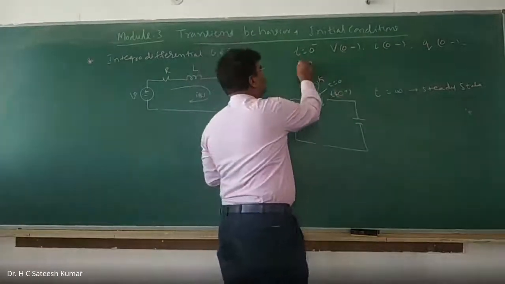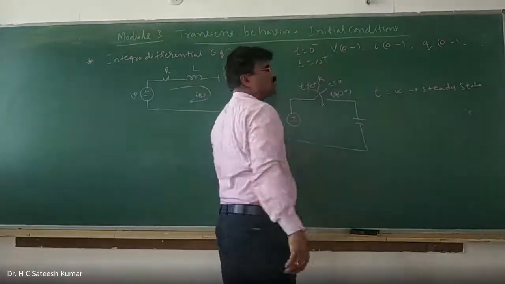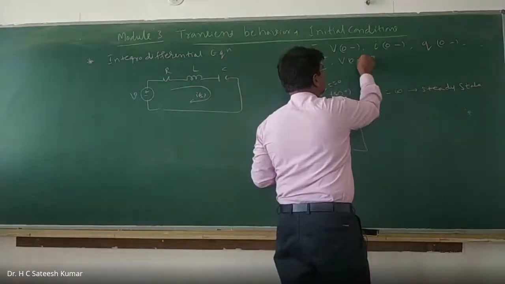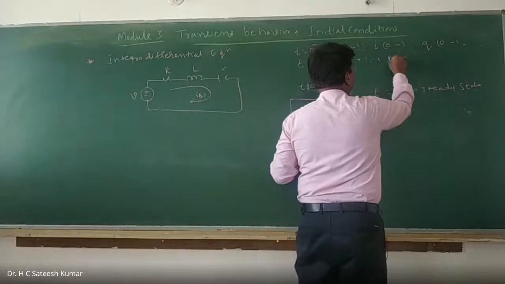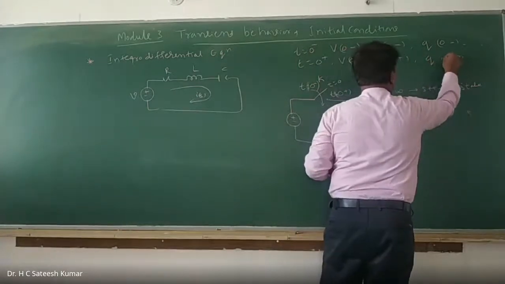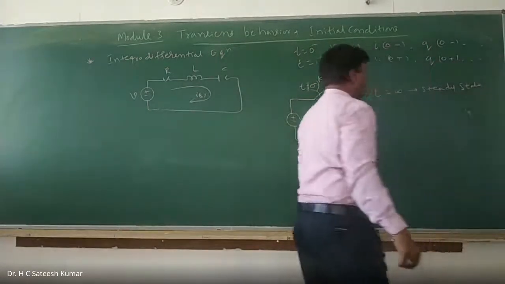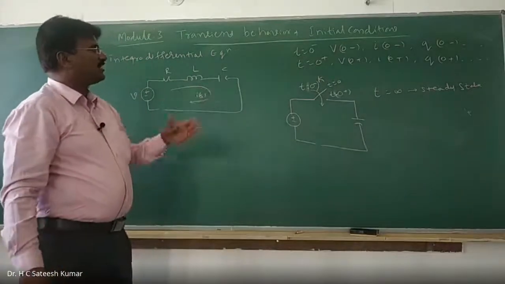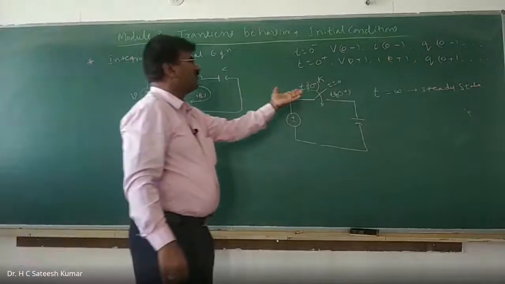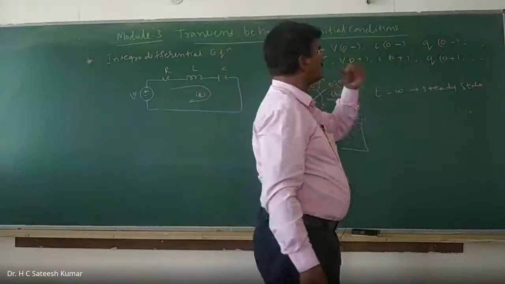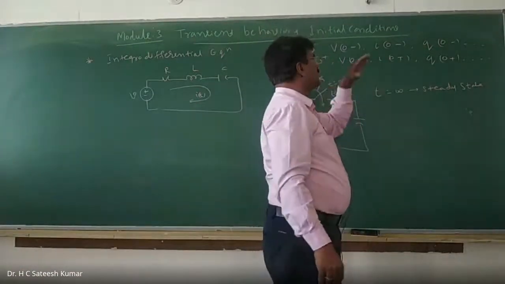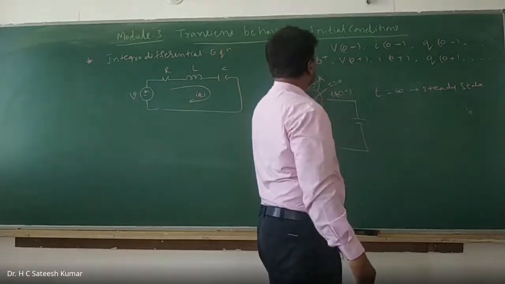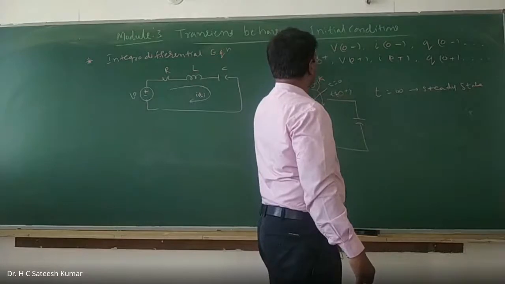And at t is equal to 0 plus, voltages are represented as V0 plus, I0 plus, Q0 plus, and so on. And at t is equal to infinity, we can write V infinity, I infinity, like that. So these are the notations we use while representing the switching operation, before switching operation and after switching operation.